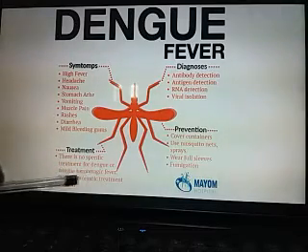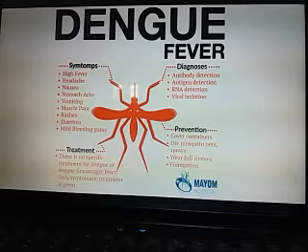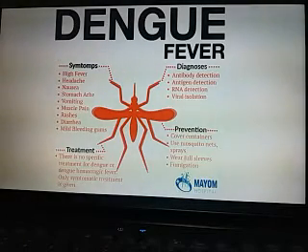For dengue or dengue hemorrhagic fever, only symptomatic treatment is given. That is, we can give medicine to control the pain and to control the fever particularly, but we have no medicine or vaccine that can cure persons from dengue. So prevention is better than cure.